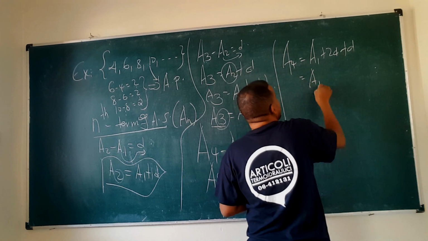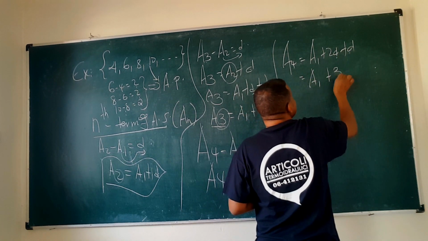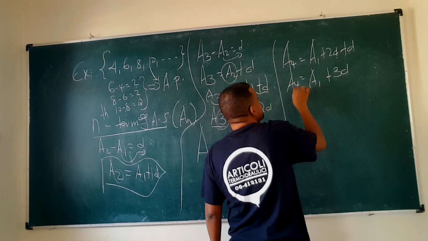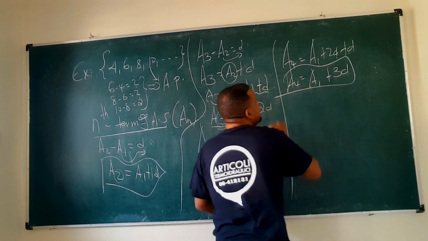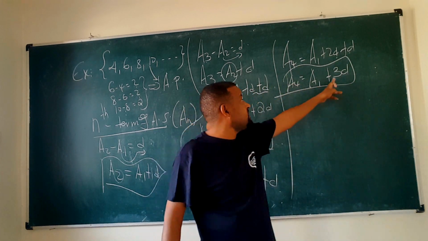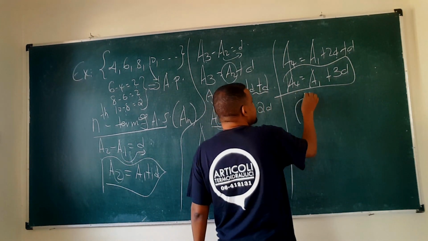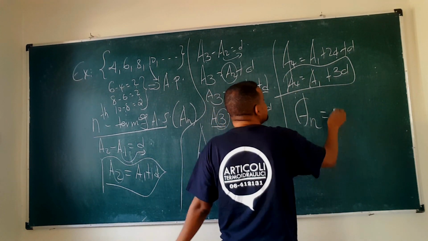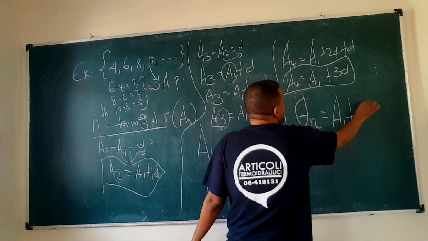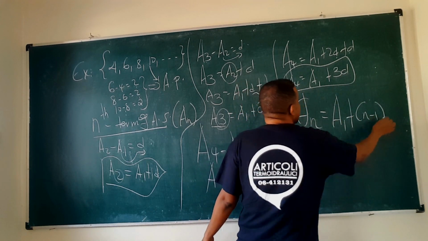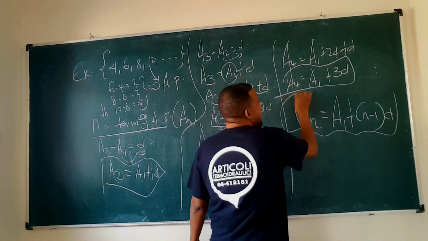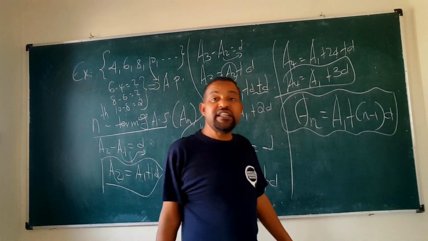So this is a1 plus 2d plus d, which is 3d. This is a4. So in general, notice that when the subscript is 4, here it is 3d, and a1 is constant. This continues. The nth term of an arithmetic sequence is given by a1 plus n minus 1 times d.